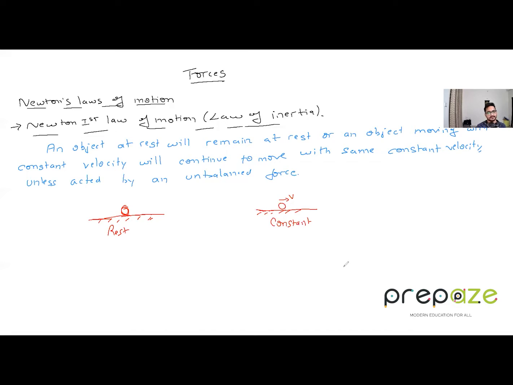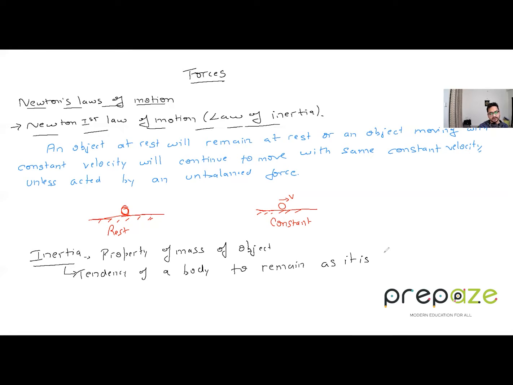Why is it called the law of inertia? Let's understand that first. What is inertia? Inertia is a property of the mass of an object. The more the mass of an object, the more inertia it will have. You can think of it as a tendency of a body to remain as it is and not change its state. If it is at rest, it wants to stay at rest. If it is moving with a constant velocity, it keeps moving with that constant velocity. That's why the first law relates to inertia and is called the law of inertia.